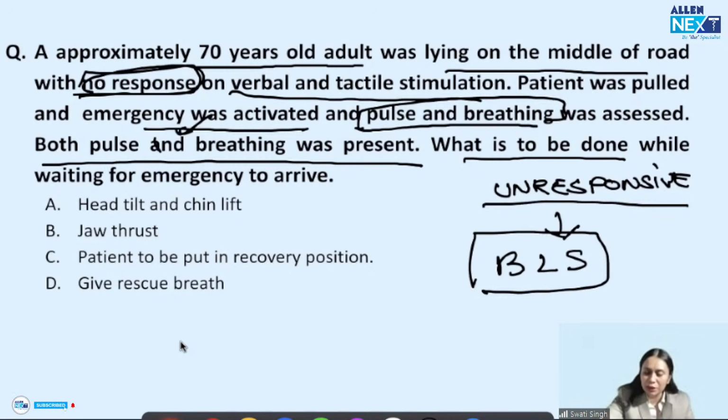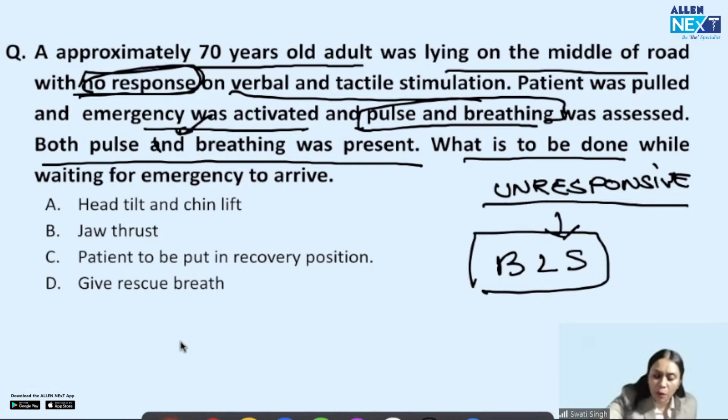So pulse and breathing is present, but he's not responsive. What will I do? I'm waiting for the ambulance. Head tilt, chin lift. This is done to open the airway. This is one maneuver to open the airway. Jaw thrust, another maneuver to open the airway. Now, next, the patient is to be put in recovery position. This is another maneuver which is used to open the airway and prevent any aspiration in a person.